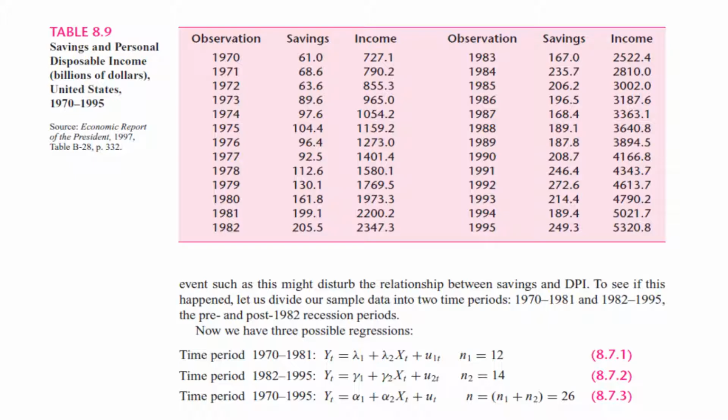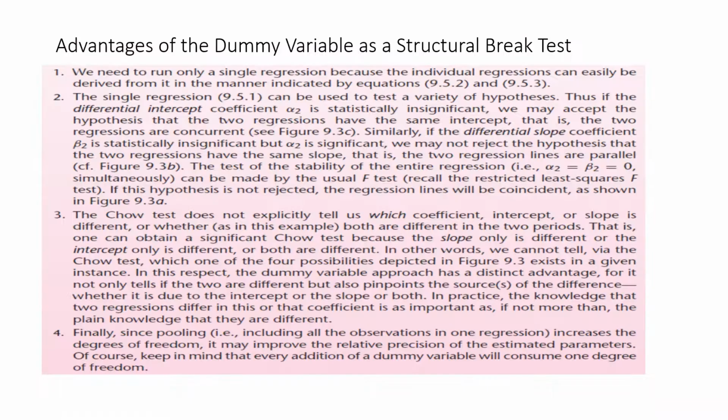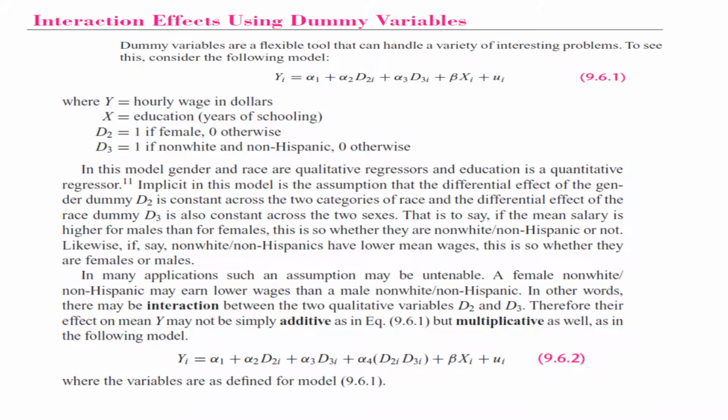So in the Chow test, sometimes the sample sizes for the pre-break and post-break periods may be smaller and the accuracy of results may be compromised. Whereas in the dummy variable technique, we only run one single regression for the entire data set, and the reliability of the test is better as compared to the Chow test.